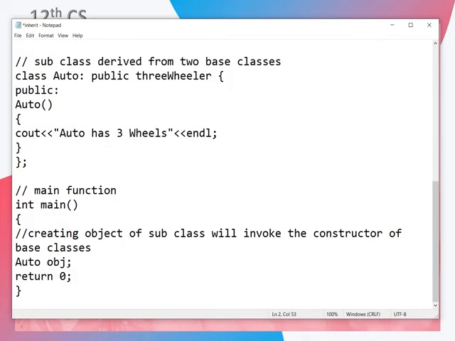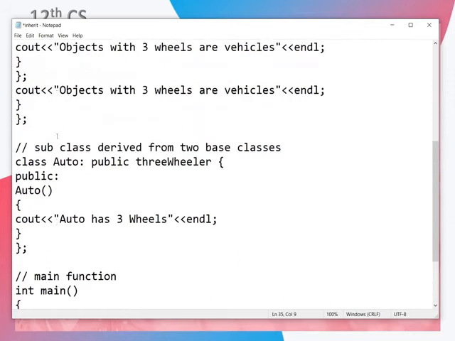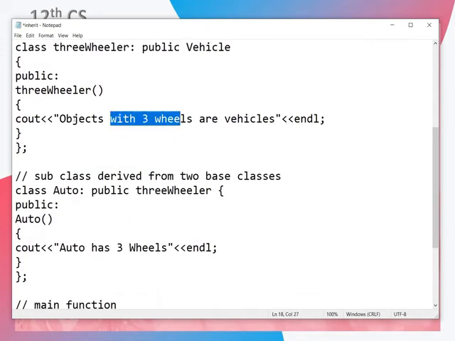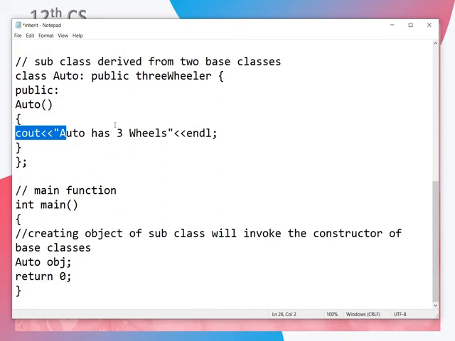So we are creating the object for the derived class. What is the rule? If an object is created, the constructor should be called. As it is the object of auto, it will come here, but it is a derived class. So constructors will be executed in the order of the inheritance. First constructor of vehicle, then constructor of three-wheeler, then constructor of auto. This is the expected output.